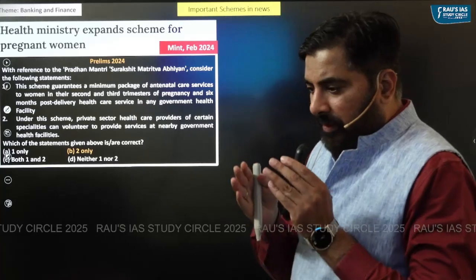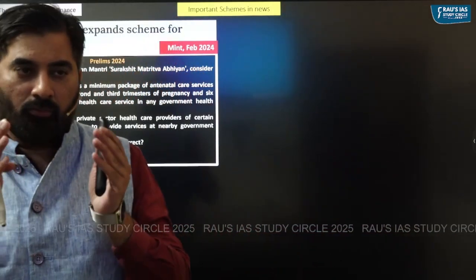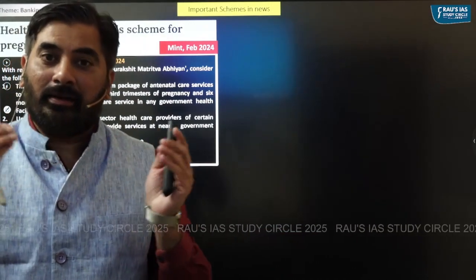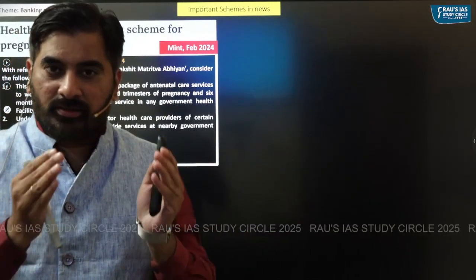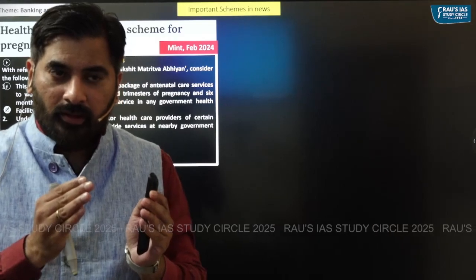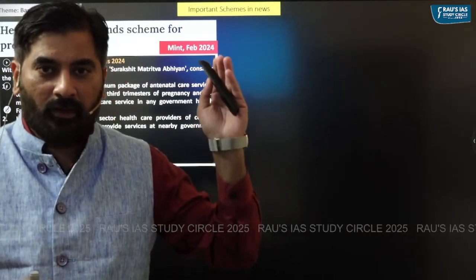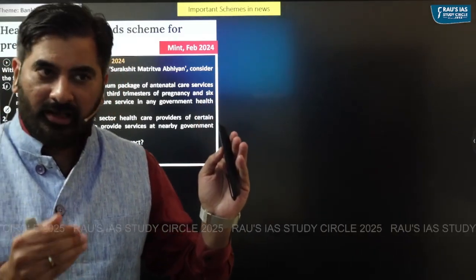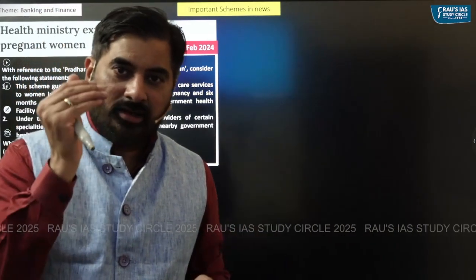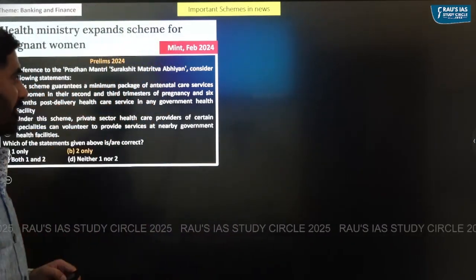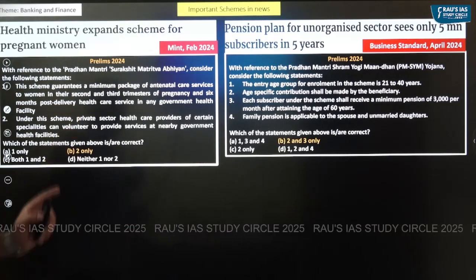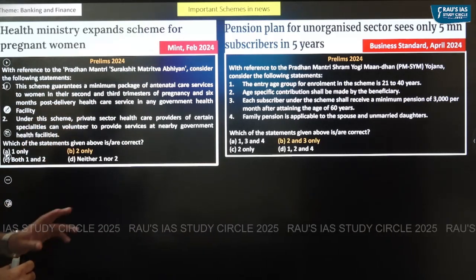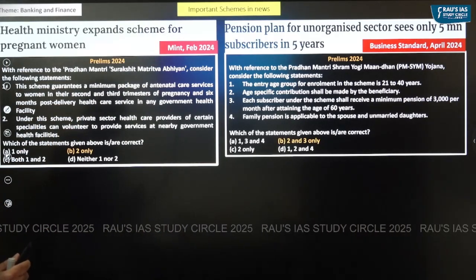Basically, in this scheme, we brought about a modification to monitor high risk pregnancies, and that change was made in Feb 2024, which was before the prelims of 2024, which clearly shows that this scheme was in news before the prelims.